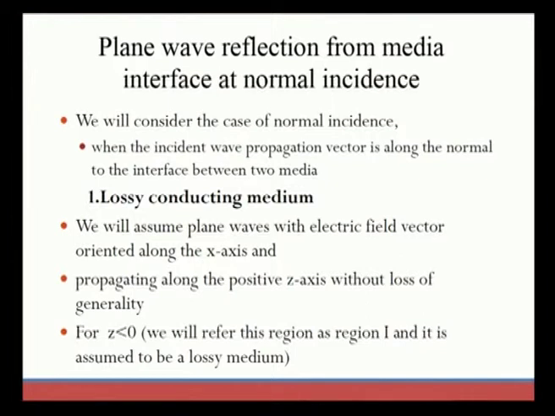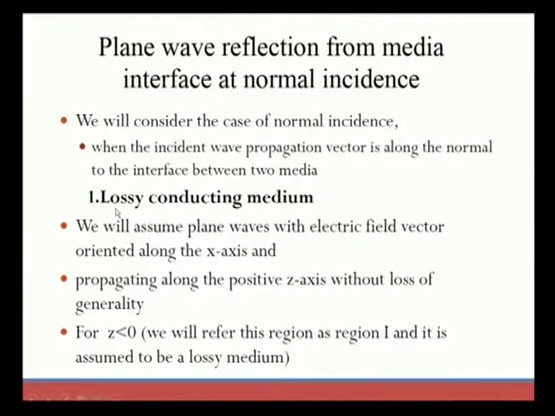So, the very first medium that we consider is the lossy conducting medium. Here we consider normal incidence of reflection, when the incident wave propagation vector is along the normal to the interface between two media. So, if we consider two media, the incident wave propagation will be normal to the interface. The incident wave being normal to the interface is called normal incidence. That is why we consider only normal incidence in this, and we are starting with the very first case, the lossy conducting medium.